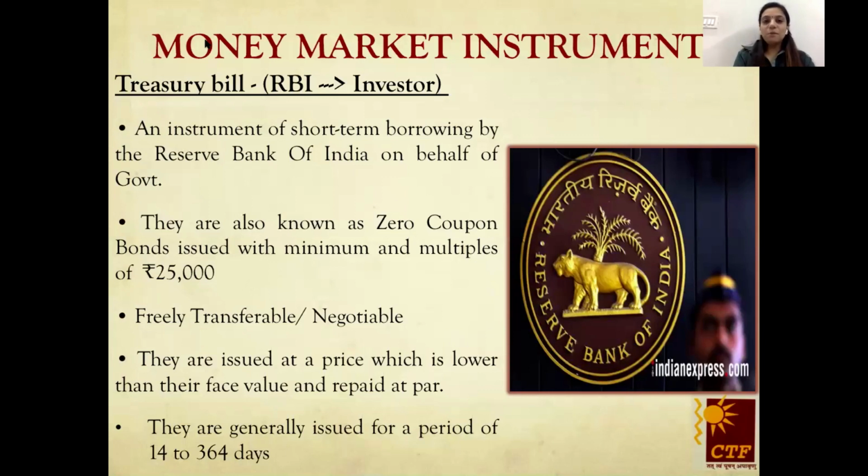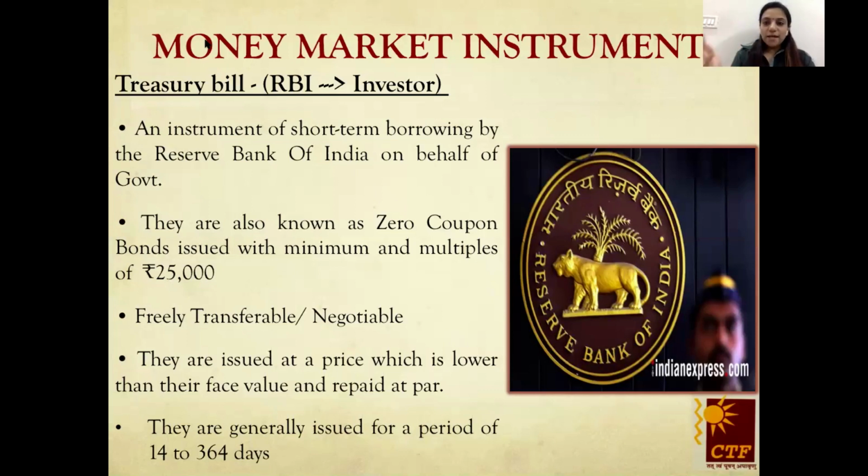Now, what do we mean by zero coupon bonds? Here, zero means no interest. Now, why no interest? Because interest is already deducted beforehand before investing. I'll give you an example. Suppose I want to invest rupees 1 lakh in treasury bills and the rate of interest is 10%.